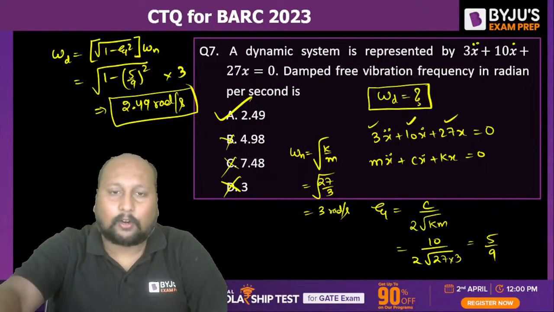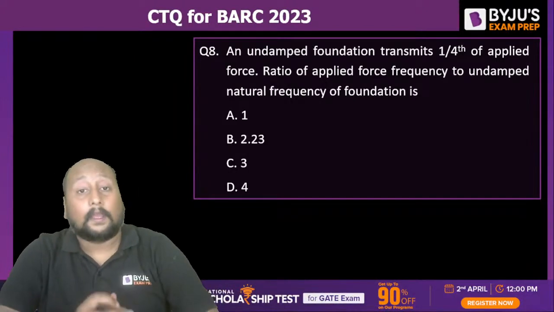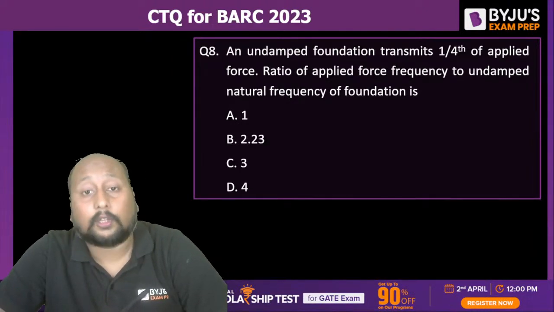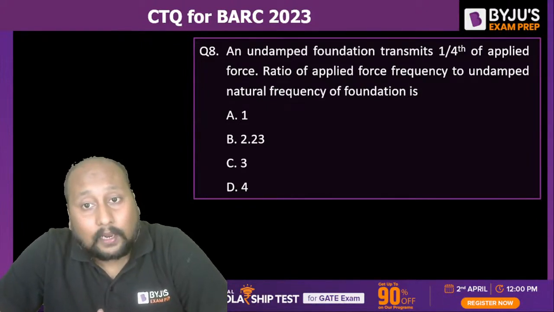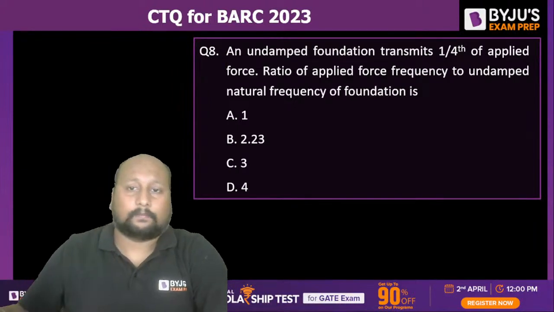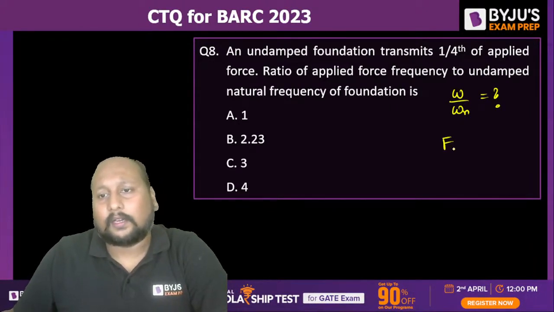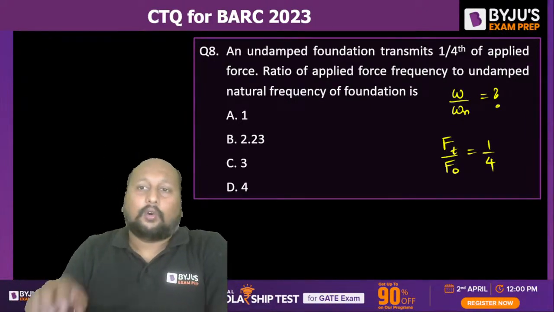Okay, question number 8 on your screen, again from the topic of vibration. An undamped foundation transmits 1/4 of the applied force. What is the ratio of the applied force frequency to the undamped natural frequency of vibration? That means they're asking you the value of omega by omega n, and they've given you the value of the transmitted force by the applied force, that is 1/4. Let's see who will give the answer.